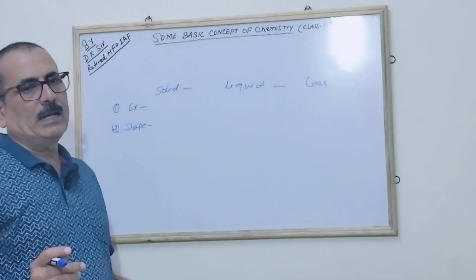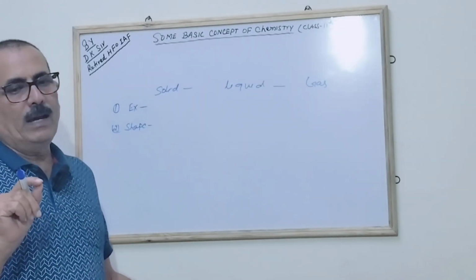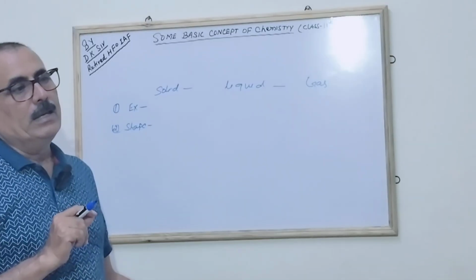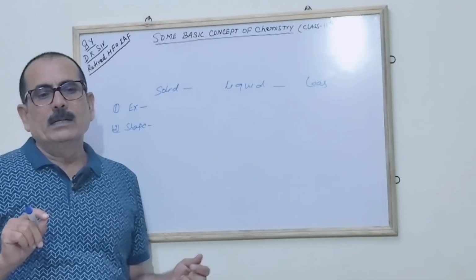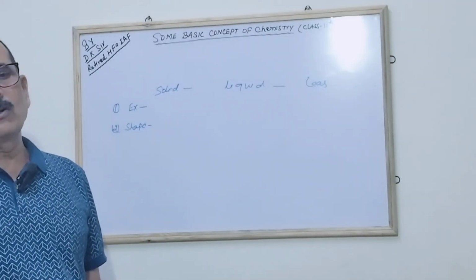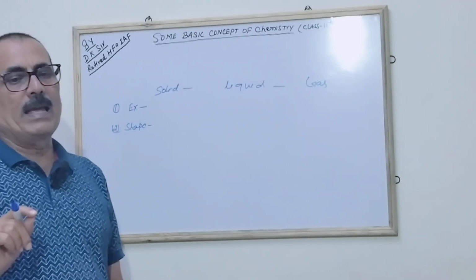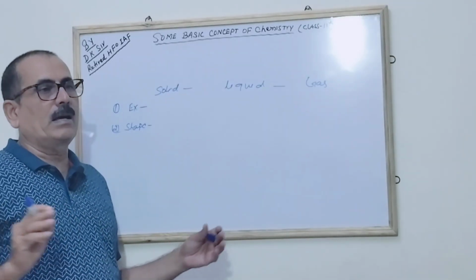For example, you take the attar or scent, which is 2 ml or 3 ml. If you just open it, you find that your room, of 10 by 12 size, every corner of the room is getting the smell of that. Correct? So the volume is unlimited.